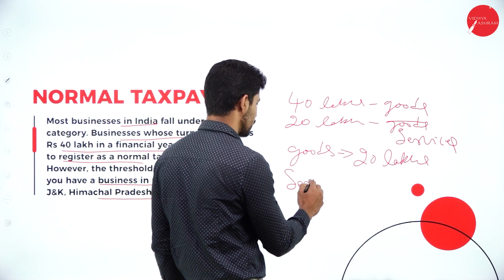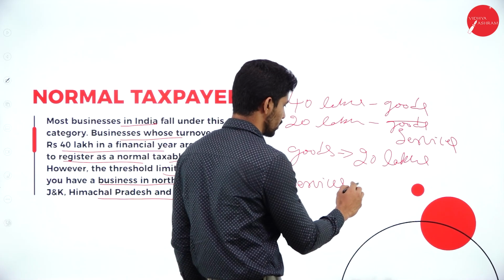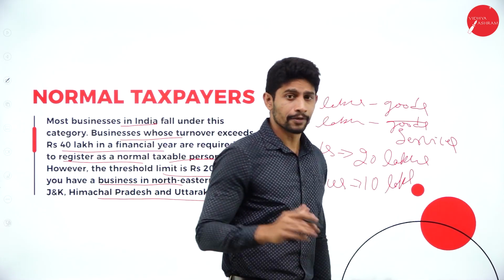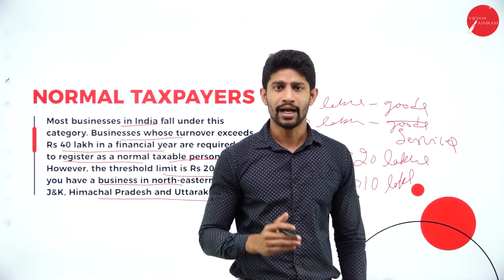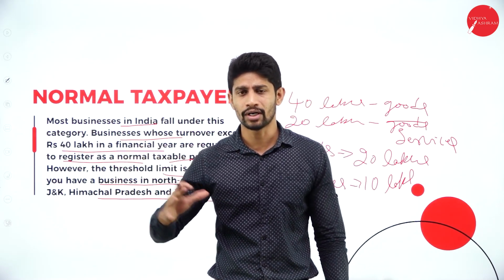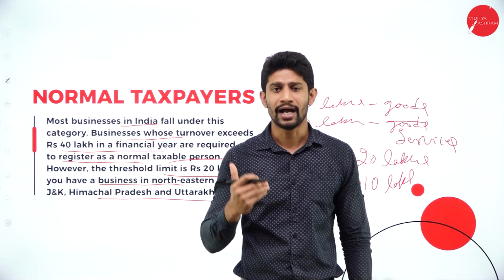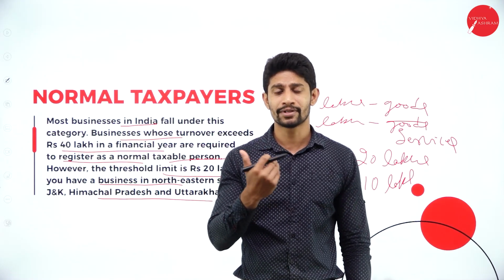And for services, it is rupees 10 lakhs. So if you are a normal taxpayer in states other than these, your turnover limit is 40 lakhs for goods and 20 lakhs for services.